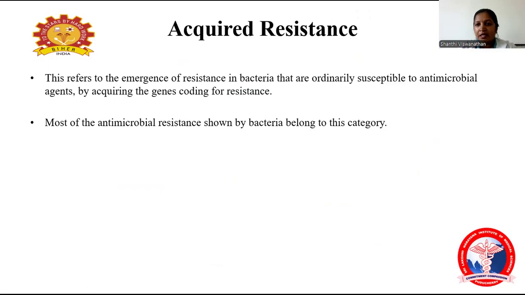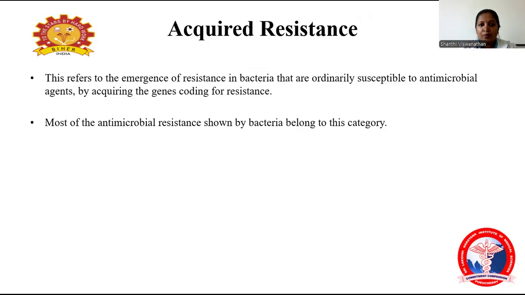So acquired resistance is classified into two types: one is acquired and the other is intrinsic. First, acquired resistance. This refers to the emergence of resistance in bacteria which are ordinarily susceptible to one group of antimicrobial agents, by acquiring a gene coding for resistance. So this bacteria will previously have been susceptible to one particular group of drug. Now it turns resistant by acquiring a gene coding for resistance.